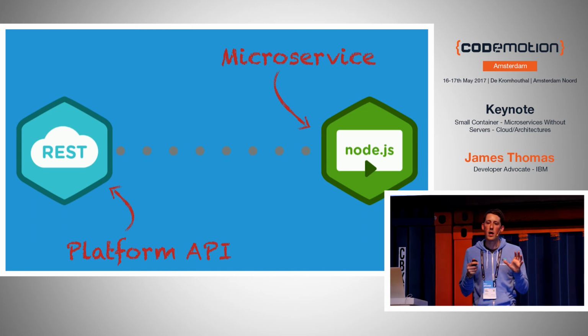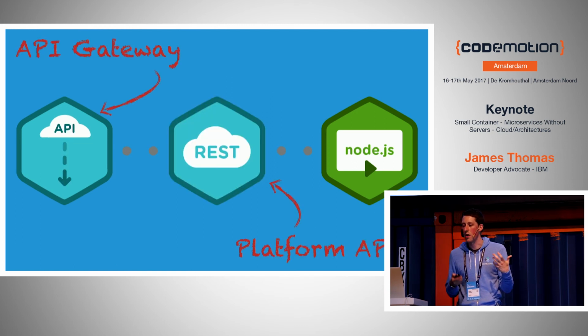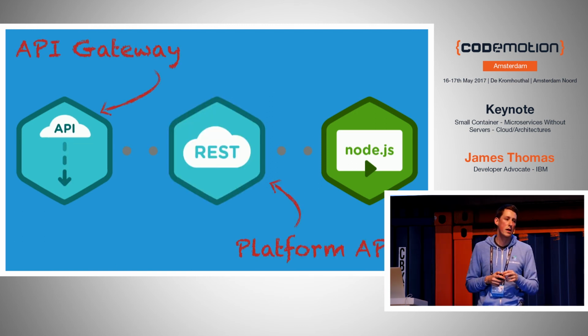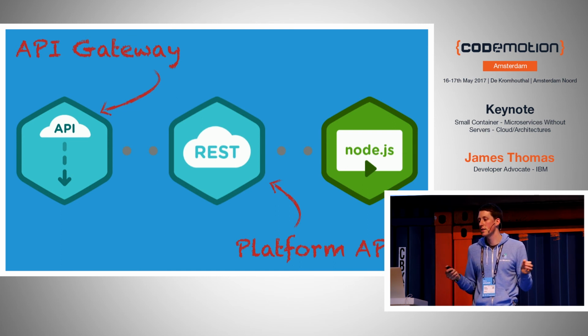Now, the platform API is authenticated in that it uses your developer credentials, the authentication key you've signed up for. It's got full privileges. So if you want to build public APIs or public endpoints, obviously you can't embed those credentials in some client-side JavaScript without exposing them to the world. So the pattern in service development for managing this is to use a third-party cloud service like an API gateway. All the big cloud providers have these services, and they allow you to create public APIs that proxy private APIs in the back end and keep your credentials secret.